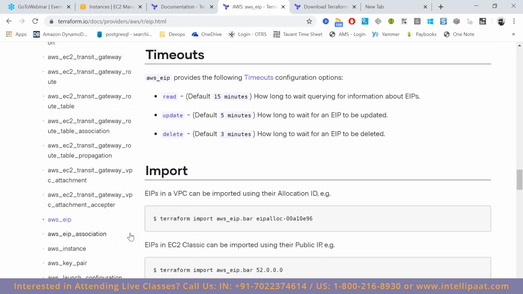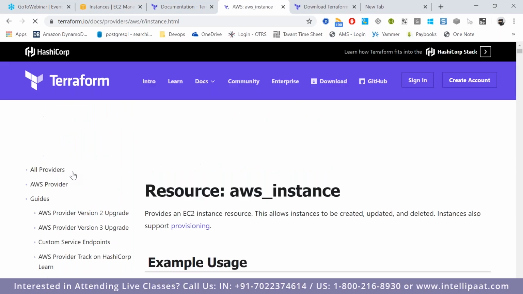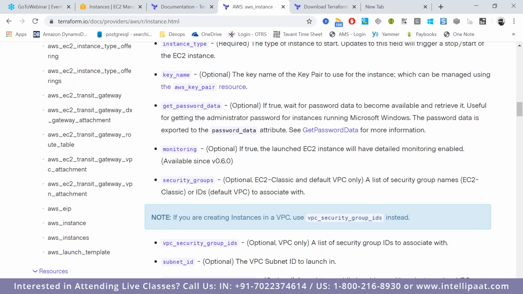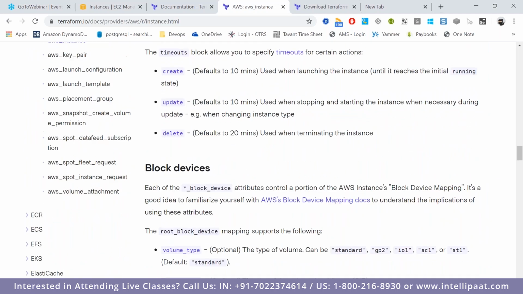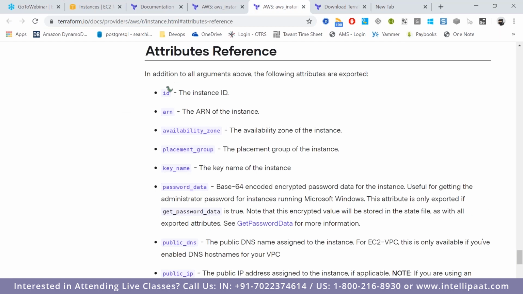Let's consider, where is the EC2 instance? aws_instance. See, attribute reference is nothing but what are all the values it can result.